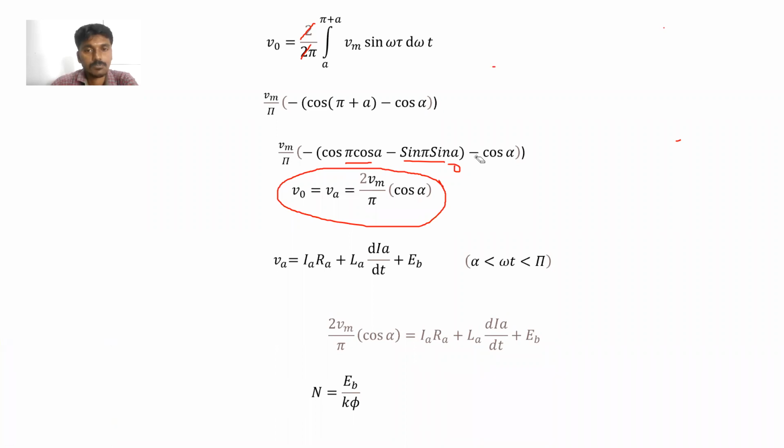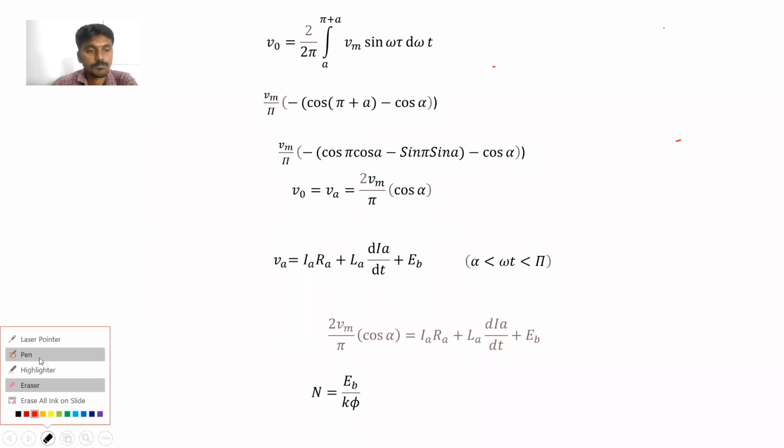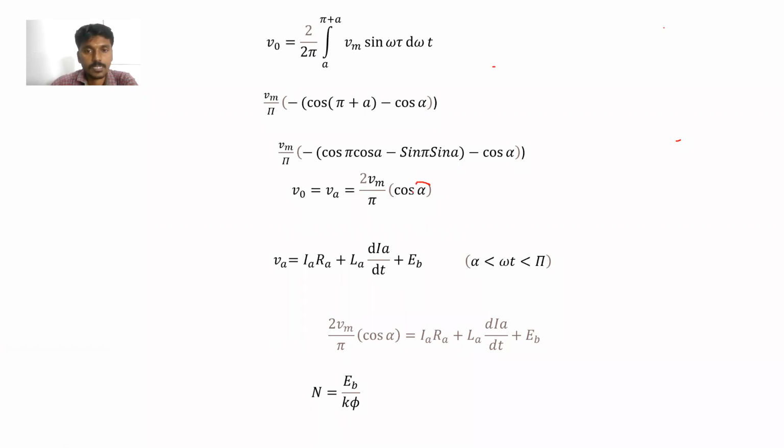If the firing angle is varied, the output voltage also varies. Is it clear?